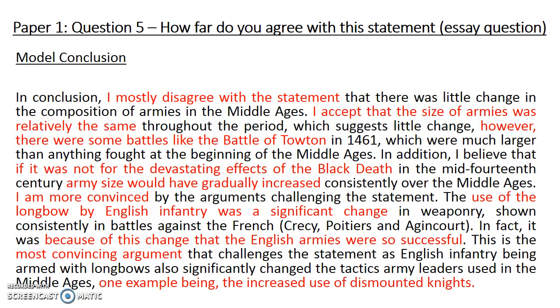So just looking at that one battle, that doesn't fit the model that the size of armies stayed the same. Not only that, but the main reason why they didn't change that much was the Black Death, where a third to half the population was killed smack bang in the middle of the Middle Ages. So I feel that that is the main reason why they didn't gradually increase over time. That's made me think that that argument is a bit weak.